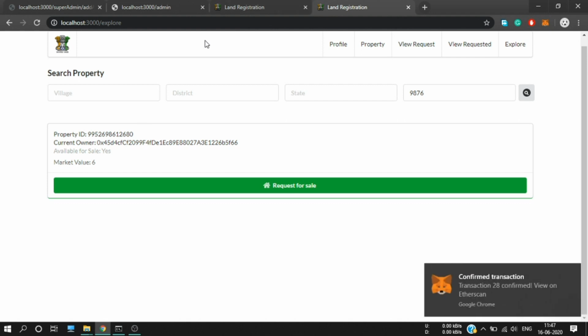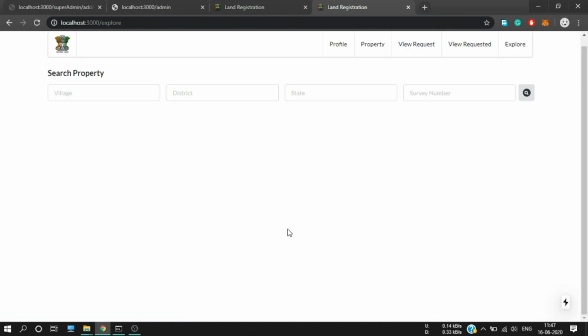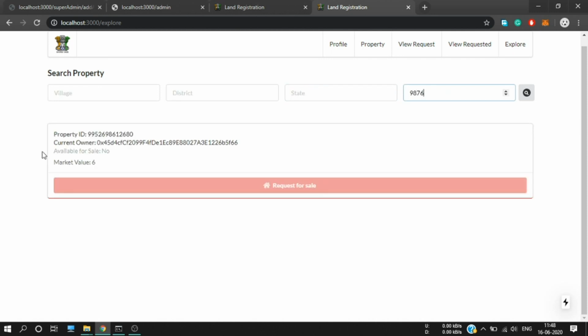Let me refresh this page once again and input the details, XYZ. Now you can see available for sale and request for sale, because I have already applied for this.